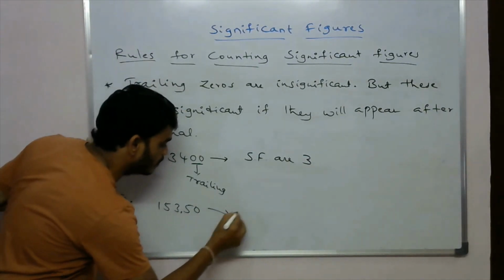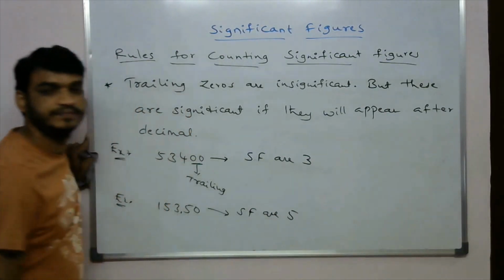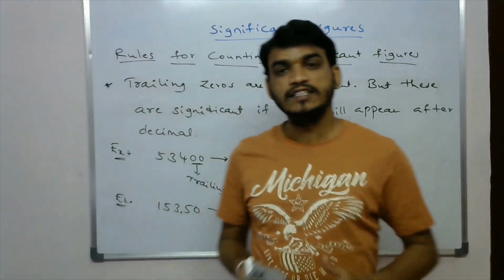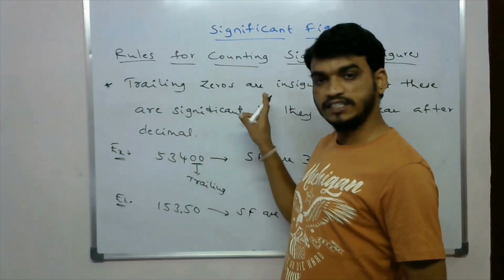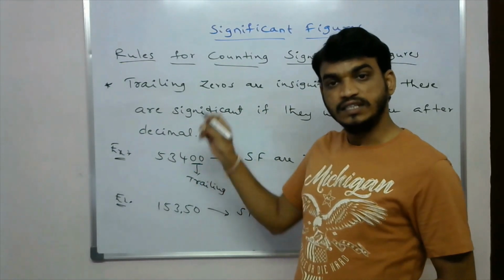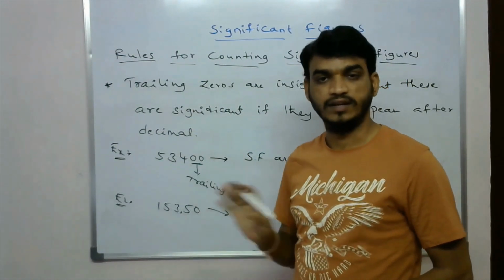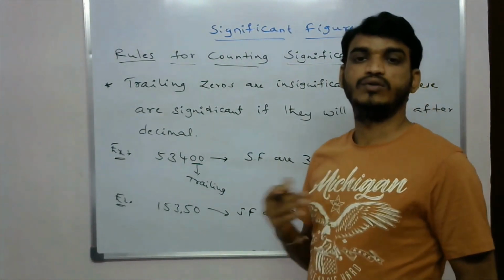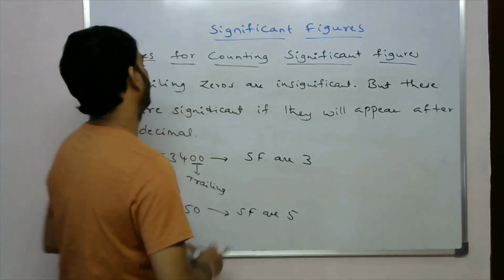So here the significant figures are 5. So trailing zeros are insignificant, but if these zeros appear after the decimal, they are significant. This is the third rule to count the significant figures. And then what is the next one?